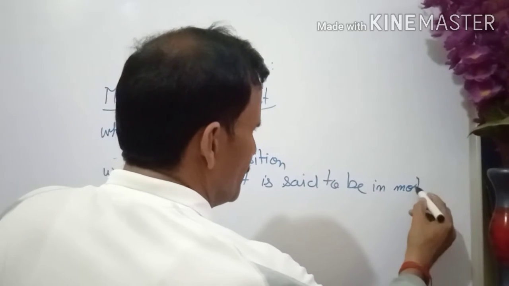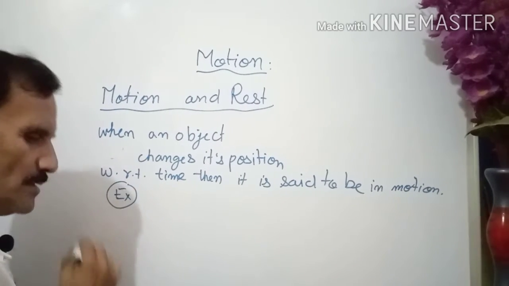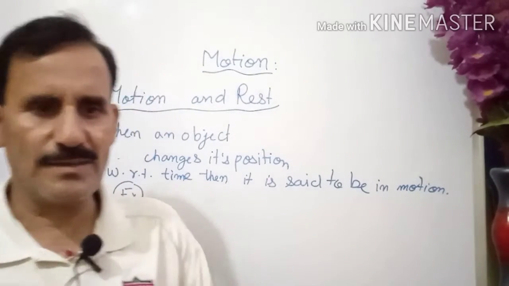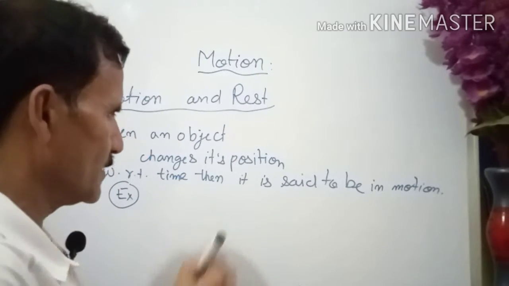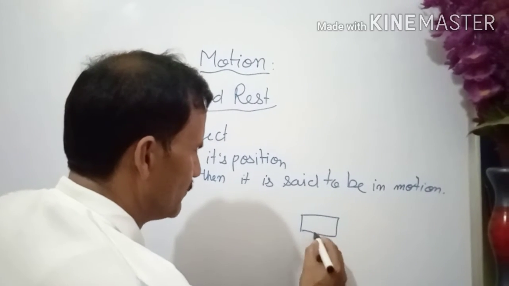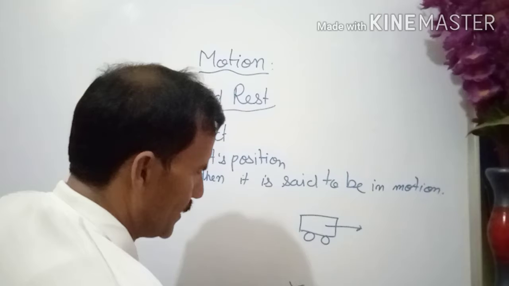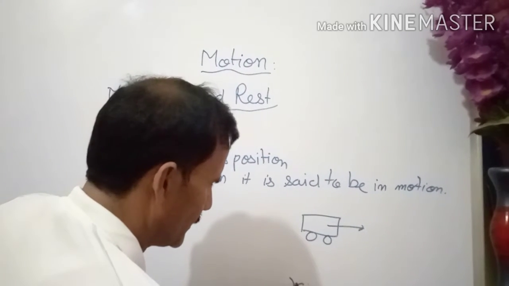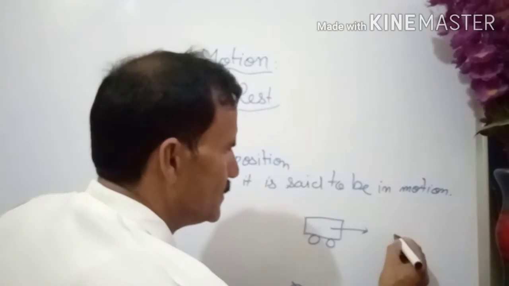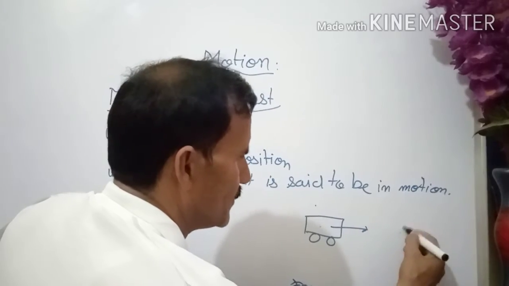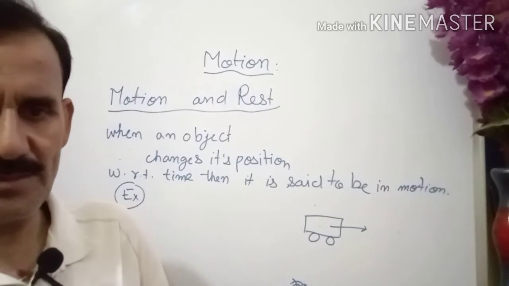Now it can be made more clear with the help of an example. Example 1: suppose you are standing outside on a road and a bus is traveling here. Your eyes are here. Then you are seeing that it was here, but after some time it comes here. Okay? So it is changing its position.